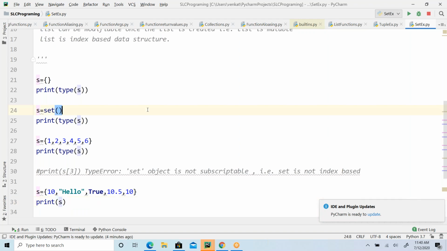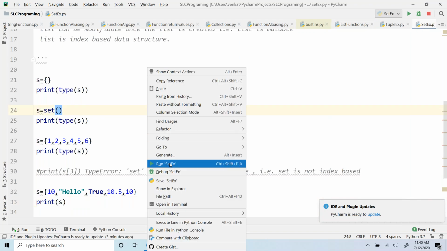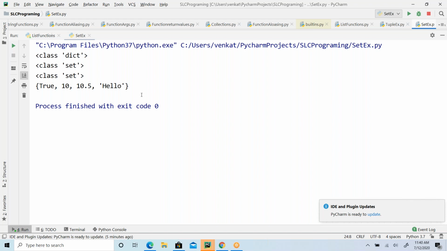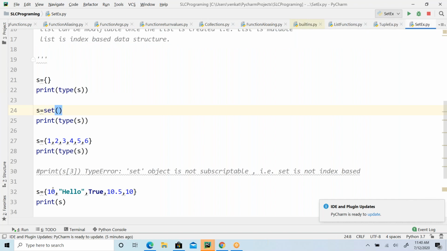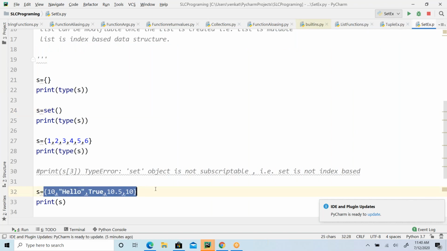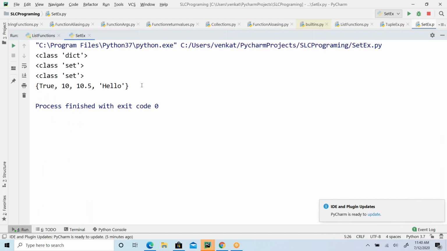So different objects I have added, and at the same time I have added duplicate elements also. And when I print the output, what it gives is True, 10.5, hello. So it has given all the elements I added. Is it the same as my output?